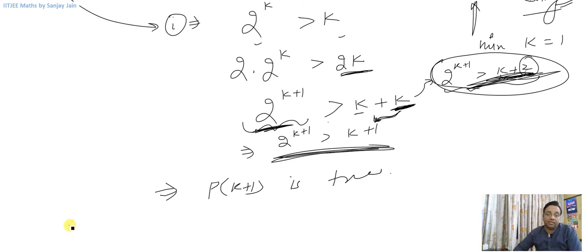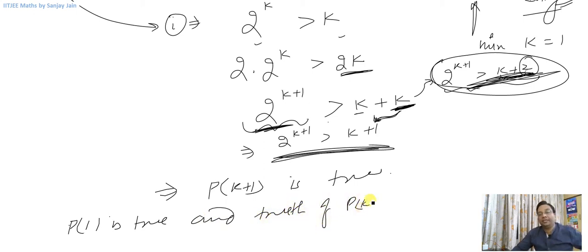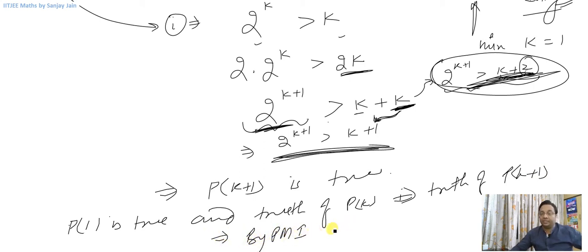Now I can say p of 1 is true, and truth of p of k implies truth of p of k plus 1, and this implies, by principle of mathematical induction, the statement p of n is true for all n belonging to positive integers.